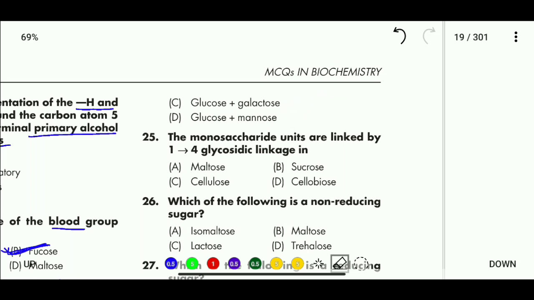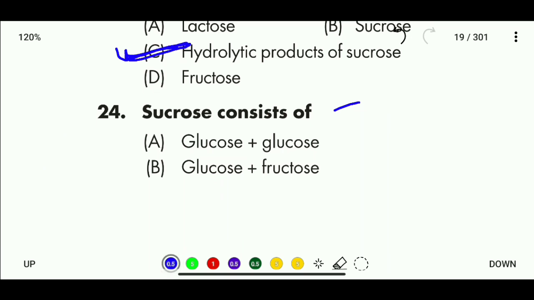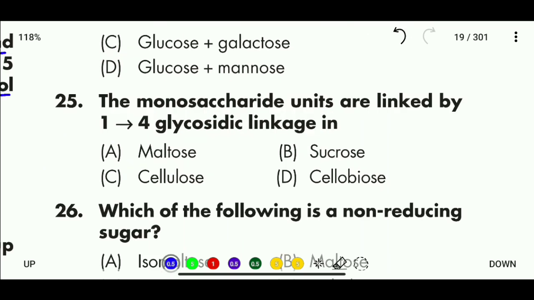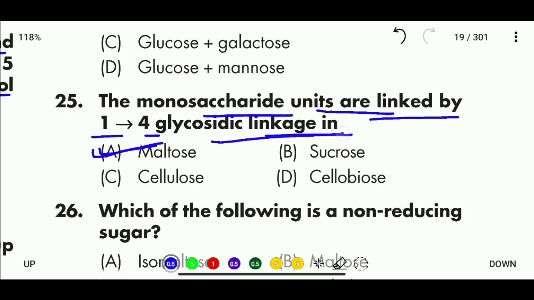So the correct answer is that sucrose consists of glucose plus fructose. Question 25. The monosaccharide units are linked by 1,4-glycosidic linkage in maltose, sucrose, lactose, and cellulose. So the correct answer is that in maltose the monosaccharide units are linked by 1,4-glycosidic linkage.